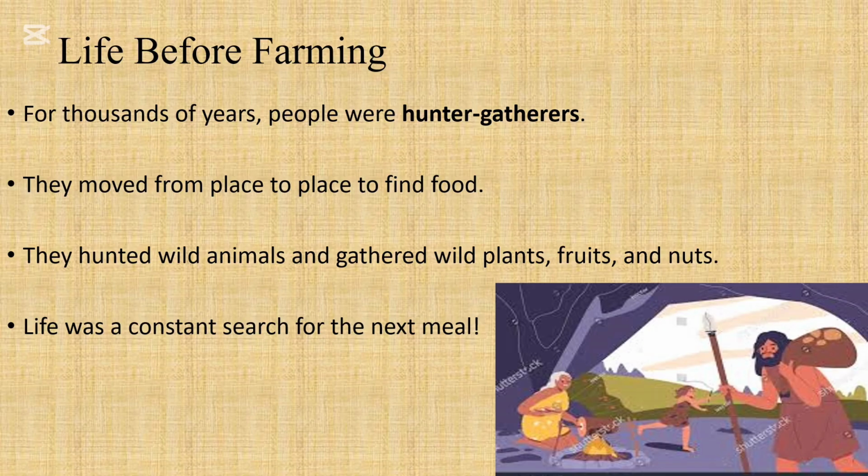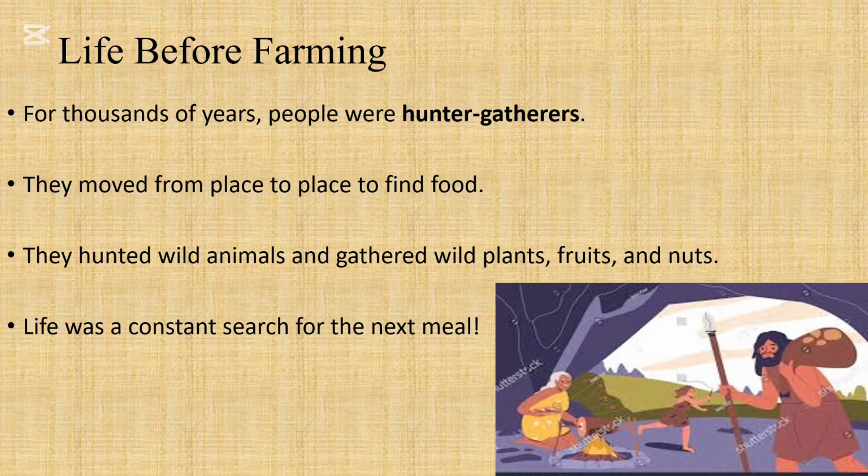They would then move from Linden and maybe go on the highway. And if they've used everything out on the highway, then they will move and go to Georgetown. And then when everything is done from Georgetown, they would move and go to Berbice. They're just moving from place to place because they needed to find food. They needed to find something that they can eat. So they would have hunted wild animals, gathered the wild plants, the fruits and the nuts, and then they would continue to go and see where they can find food from.